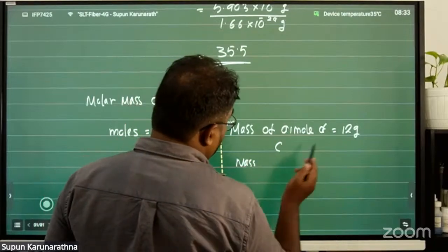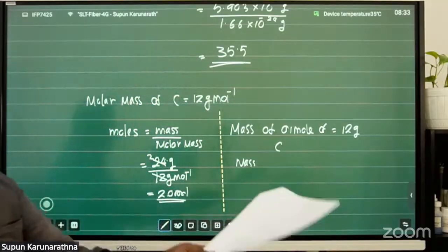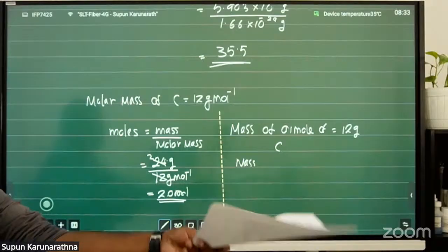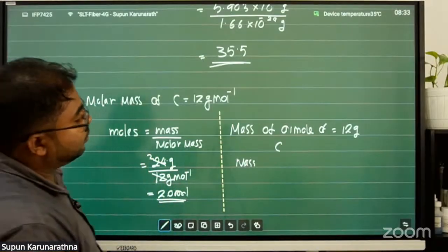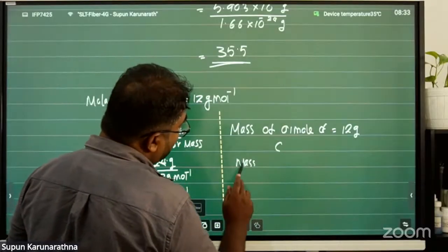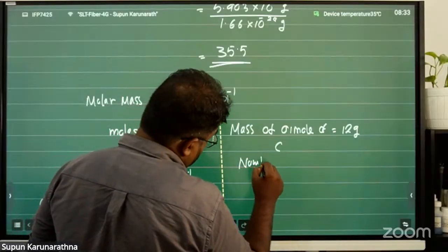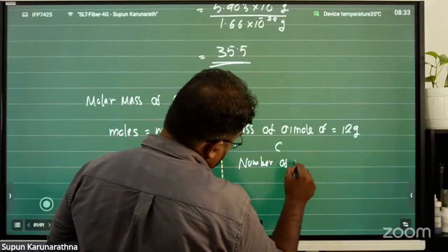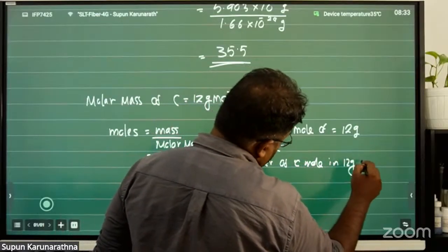We can write it the opposite way: the number of moles in 12 gram of carbon. The number of carbon moles in 12 gram is 1 mole.